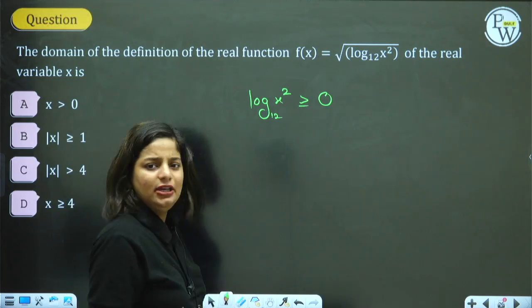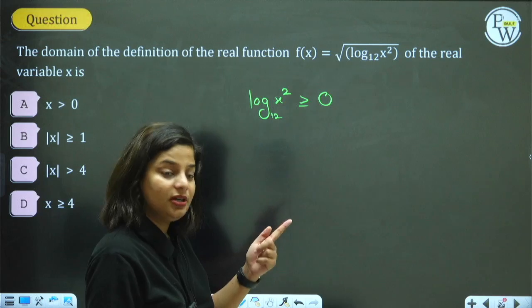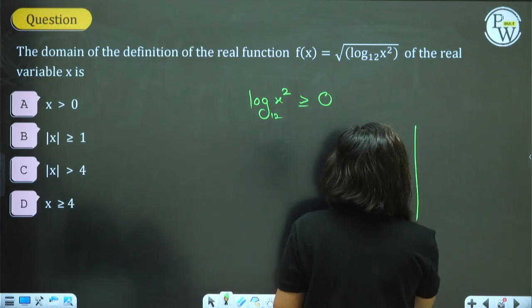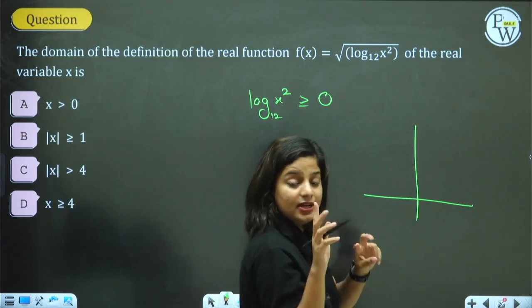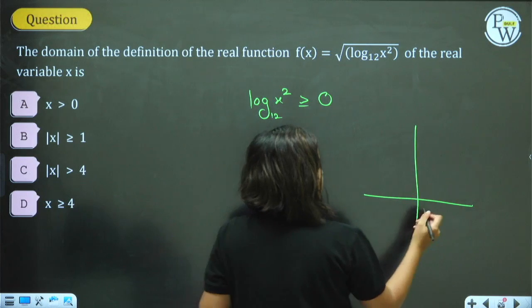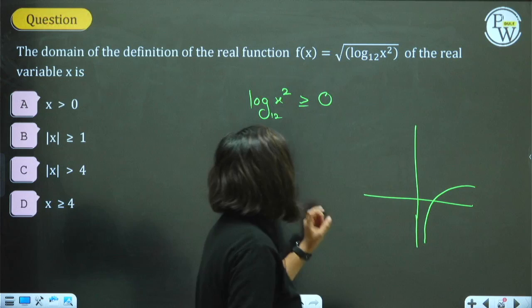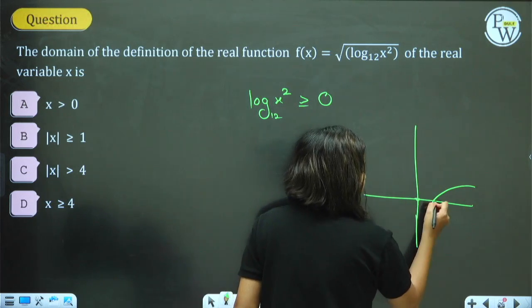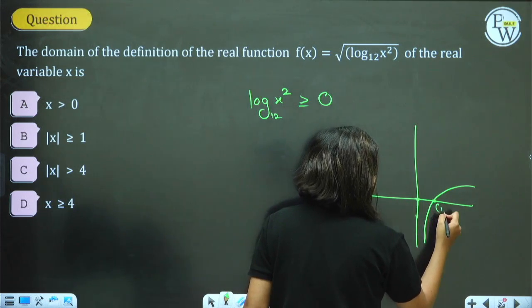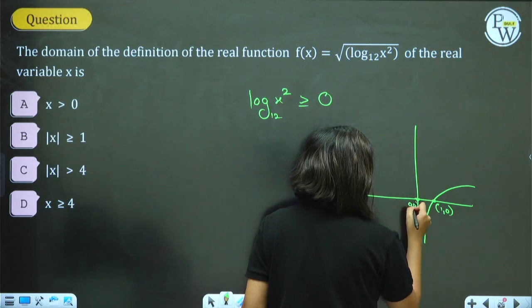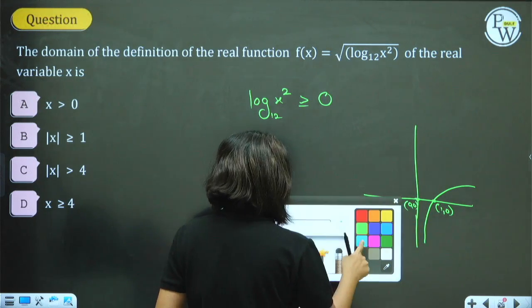When is the log value greater than or equal to 0? From the graph of log. Base is 1/2. There were two graphs for logarithms. Which graph will we go for? The first one. When is the value of log greater than or equal to 0? This point is 1, 0. This is 0, 0. Can you see?